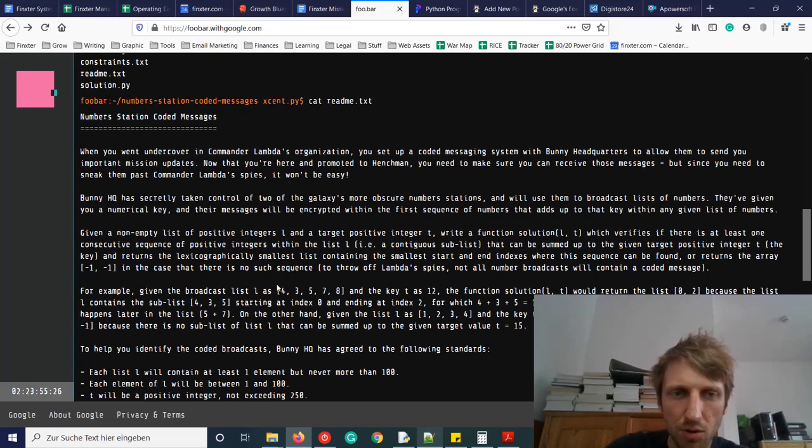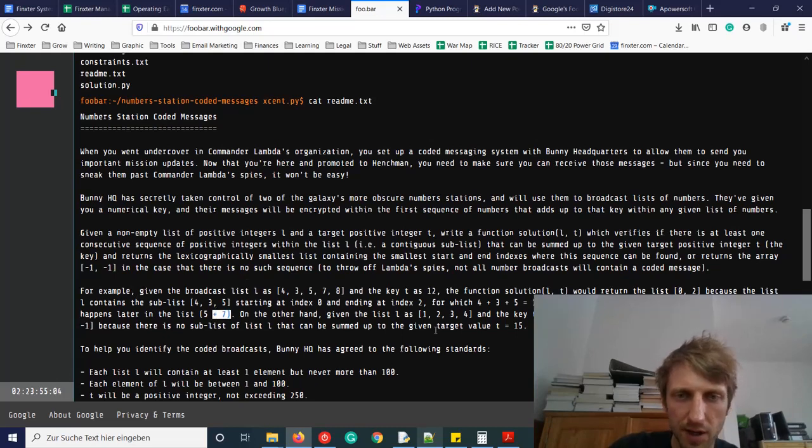So the key is 12, and we want to add up those numbers starting from index 0 and ending at index 2 included. We want to add them up and obtain the key 12, even though there's a shorter sequence that happens later in the list, 5 plus 7. So we want to return the first one, right?